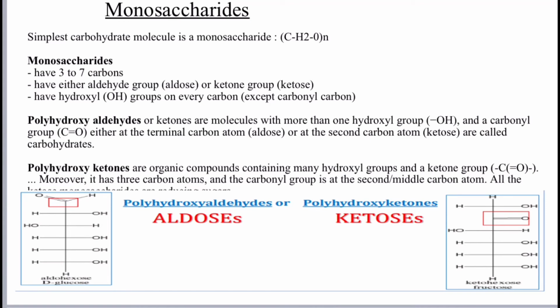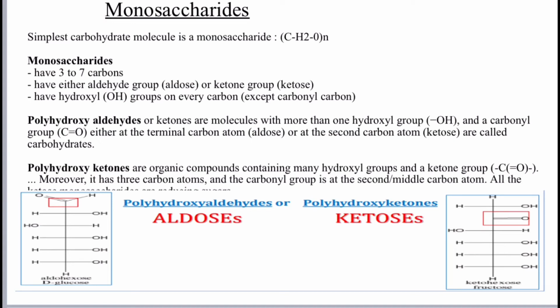Monosaccharides. The simplest carbohydrate molecules are monosaccharides. Monosaccharides have 3 to 7 carbons, have either an aldehyde group or a ketone group, and have hydroxyl groups on every carbon except the carbonyl group.